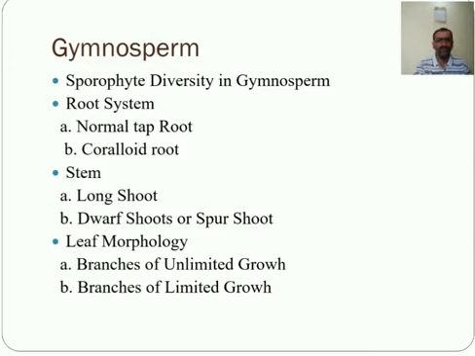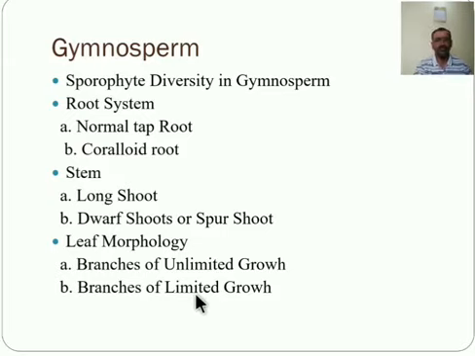Second one is the branch of limited growth. These are also called the dwarf shoot or spur. They have no apical bud, therefore their growth is restricted.